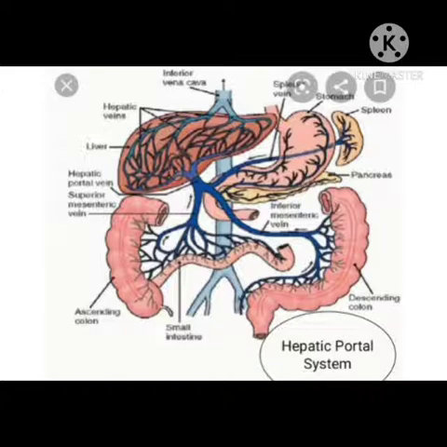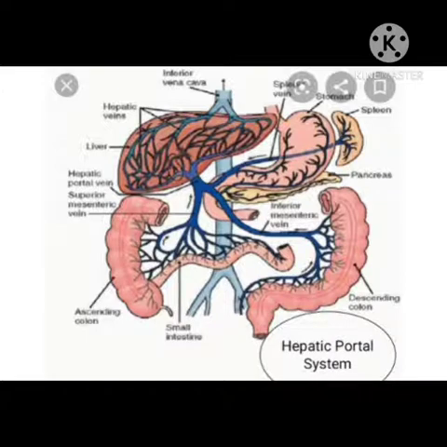Now the required amount of glucose is released into the blood that undergoes general circulation. Means the amount of glucose which is required at present by the body comes in the blood and goes for general circulation, and the rest of the glucose is converted into glycogen and stored in the liver. In this way, the hepatic portal system monitors the glucose level in the blood.